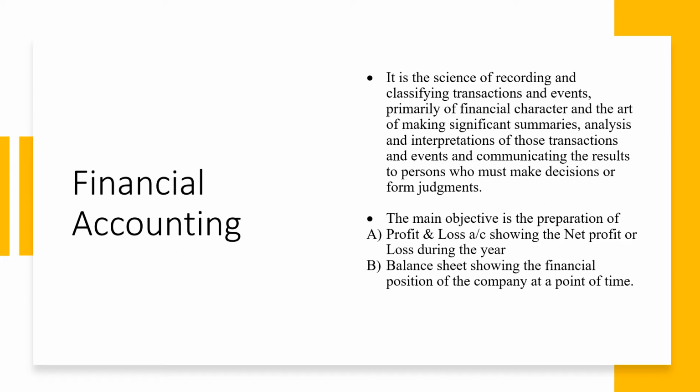The major part in financial accounting is that it deals with transactions only of financial character. So the transactions which can be expressed in money only will form a part in financial accounting. And the major objective of financial accounting is the preparation of profit and loss account and the balance sheet. The profit and loss account reveals the profit earned or the loss incurred during the year, and the balance sheet depicts the true financial position of the business at a given point of time.